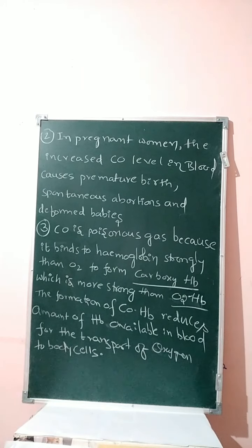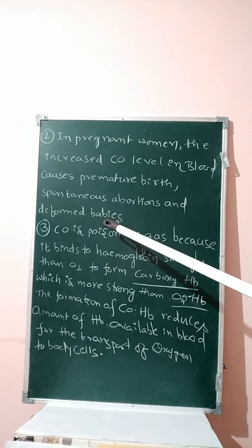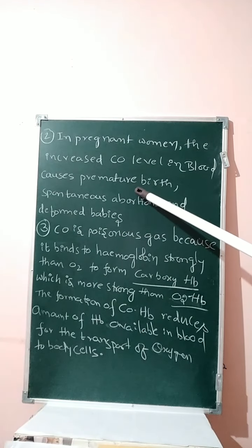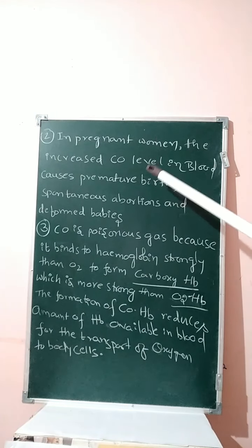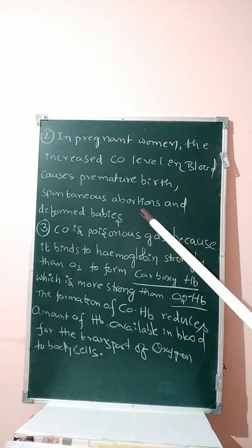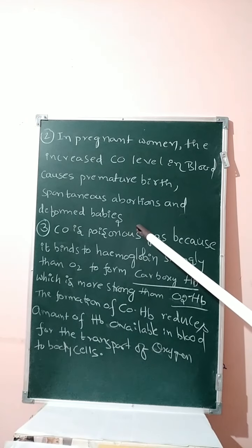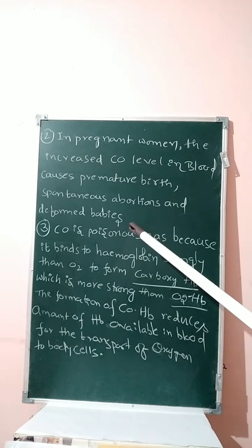Second, in a pregnant woman, increased CO level in the blood causes premature birth, spontaneous abortions, and deformed babies. Premature birth means a 7 or 8 month baby comes outside before maturing. Spontaneous abortions sometimes lead to abortion, and deformed babies may have health problems and body deformities.